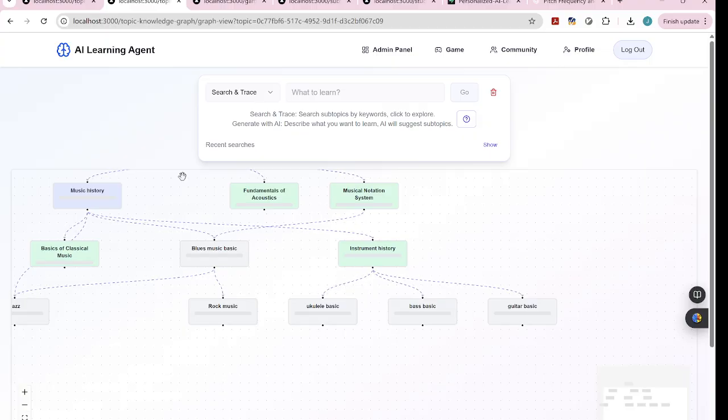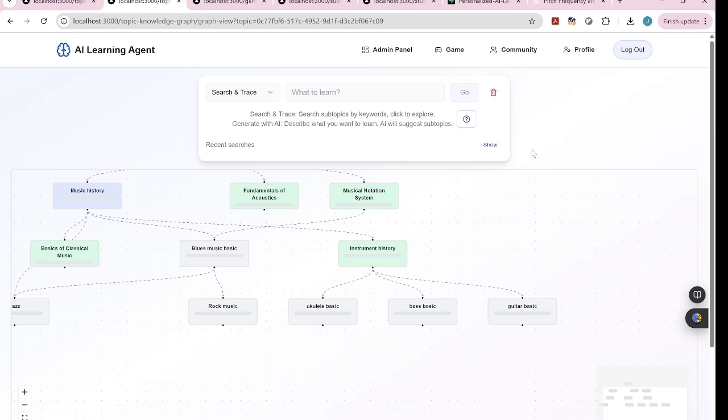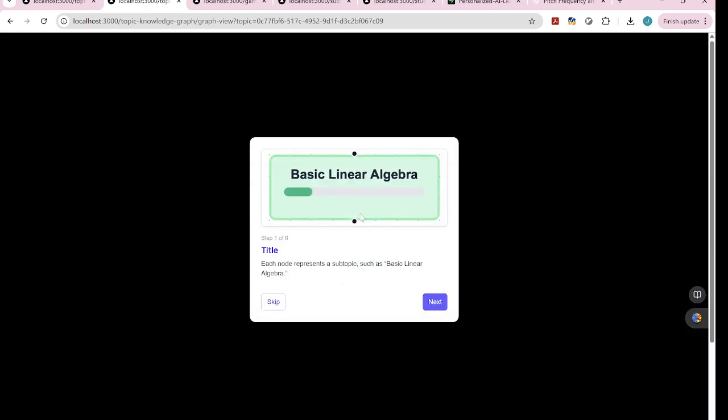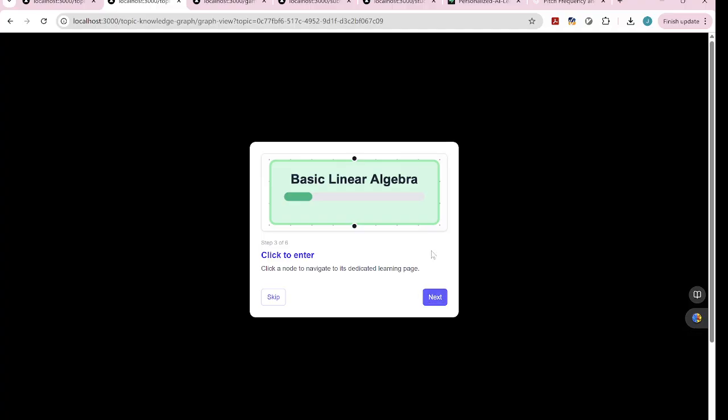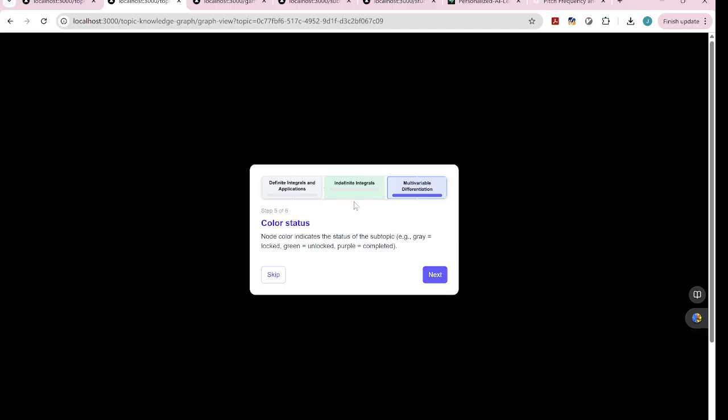So first of all, we have a simple tutorial that tells the user how to use this dependency graph. If you click this question mark item right here, it gives you a step-by-step tutorial to show you what exactly each node represents, as well as the corresponding title, the progress bar, how you enter a specific study page, the prerequisites, how you reach one node from another node, as well as the status.